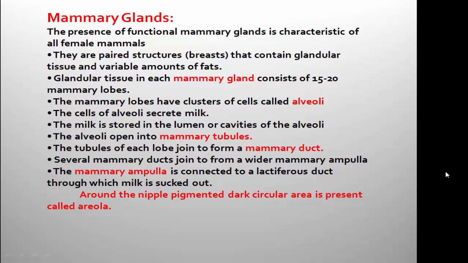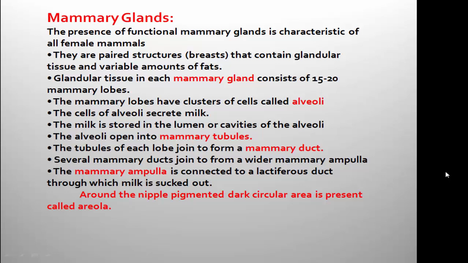Mammary glands become functional once the female animal gives birth to the young one in all the mammals. And in this particular part of the chapter, we are going to study about the mammary gland structure in humans. The presence of functional mammary glands is characteristic of all the female mammals.